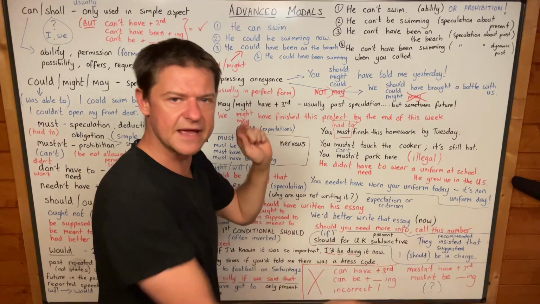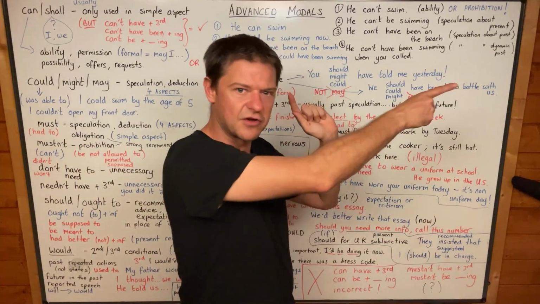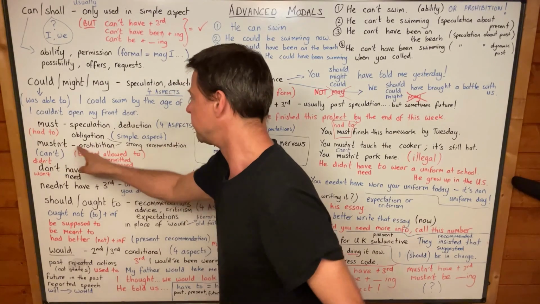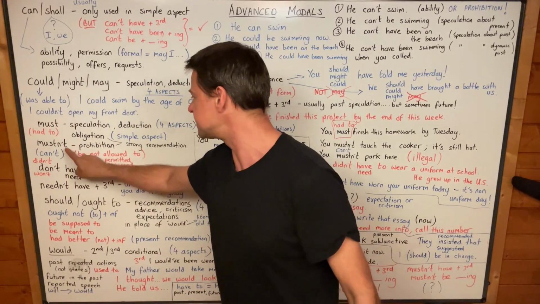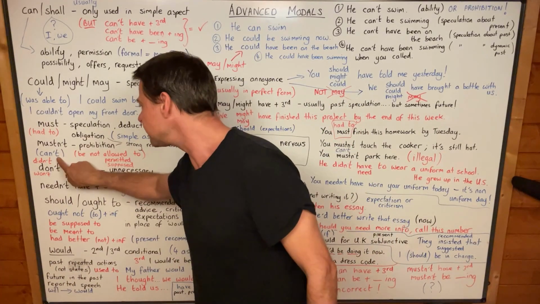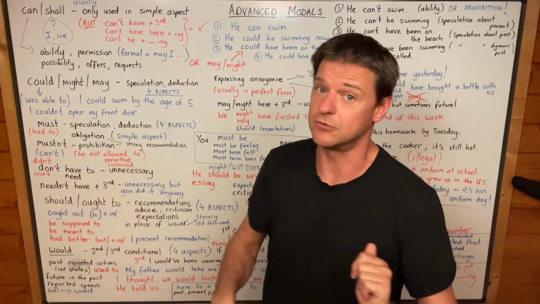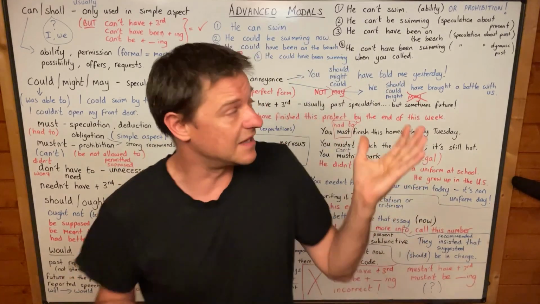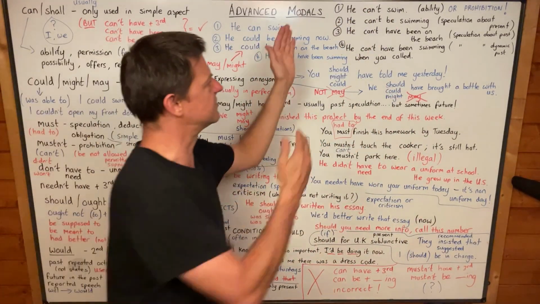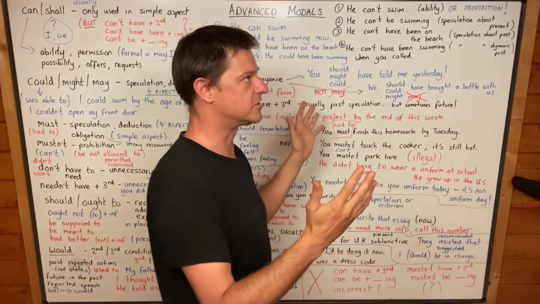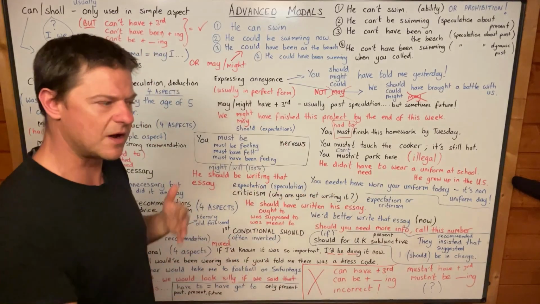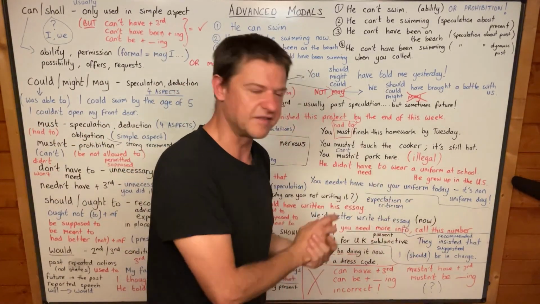You can't swim here. Yeah, you can't swim here. Look at the sign. And by that, I mean you mustn't swim here. And this is why I've got mustn't next to prohibition. Yeah, not allowed. But can't is also used for not allowed. Okay, so it's very often ambiguous. He can't swim probably means that he doesn't have the ability to swim because there's not much information then. It probably means that. But if we make the sentence longer and say you can't swim in this area because it's dangerous,